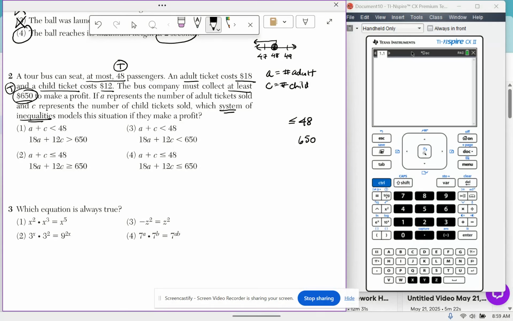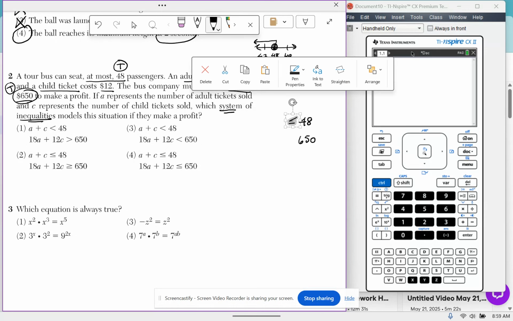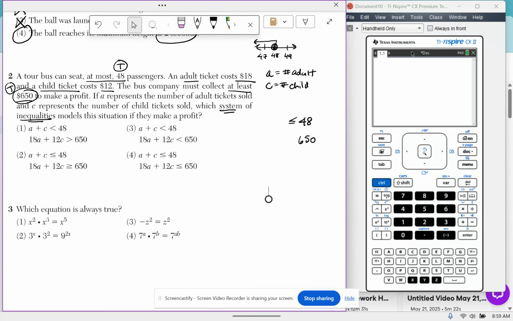Let's do 650. 650 is at least 650, so let's do the number line for 650. I'm going to put 650 in the middle, 1 below, and 1 above. At least 650. Can it be 650? It can be 650, but it's got to be 650 or more. So this whole representation to the left must be greater than or equal to 650.